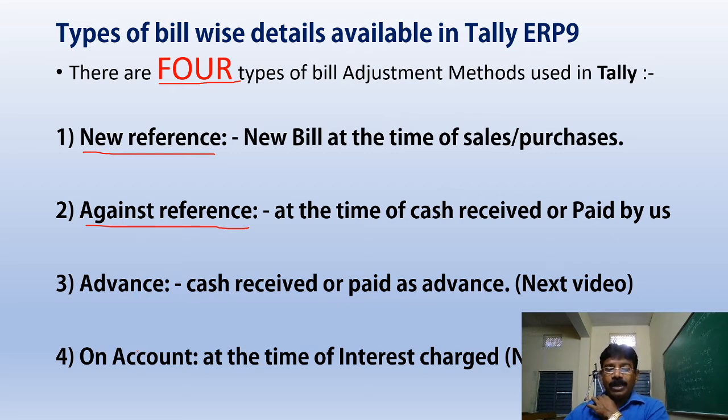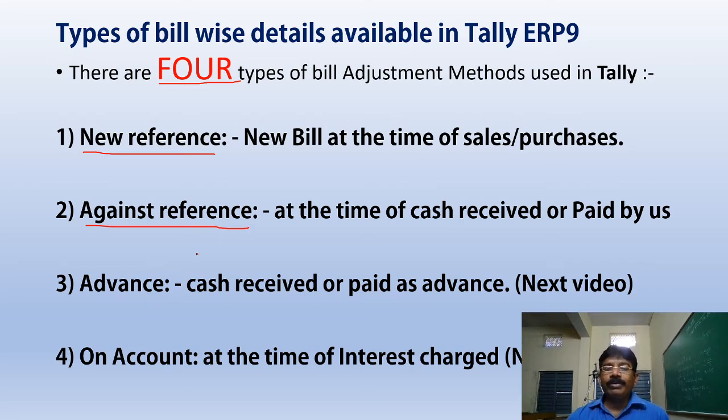And advance and on account, we will understand in payables management. So we enabled the F11 feature for maintain bill-wise details, and while creating a ledger account, we should remember to set maintain balances bill by bill to yes.